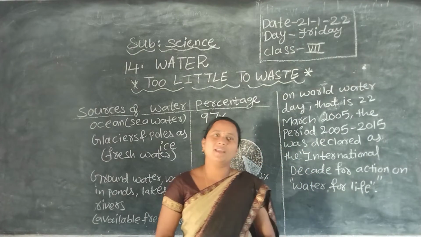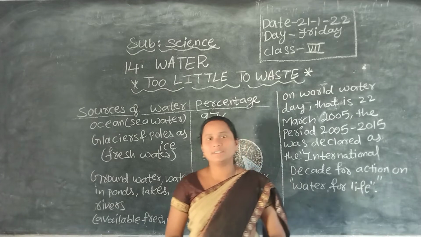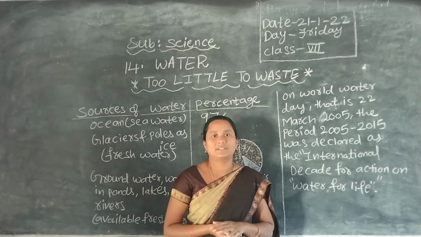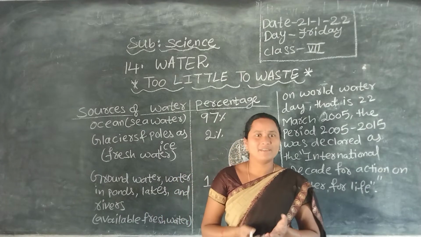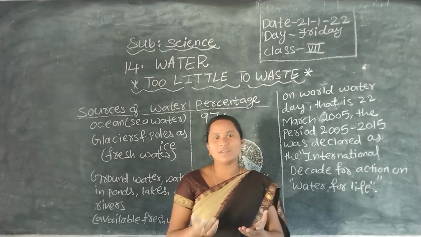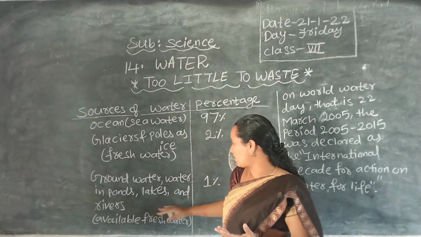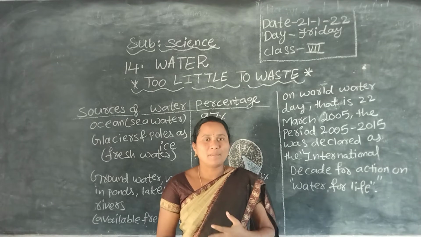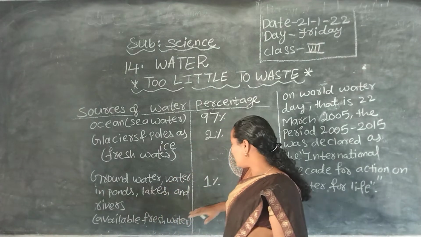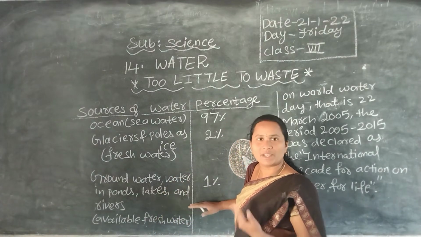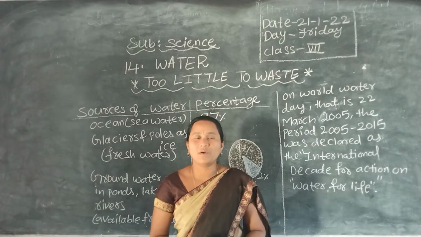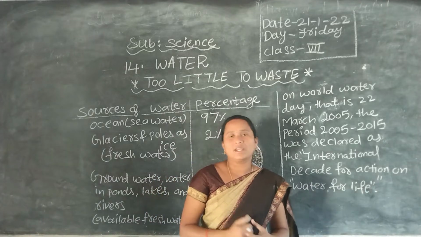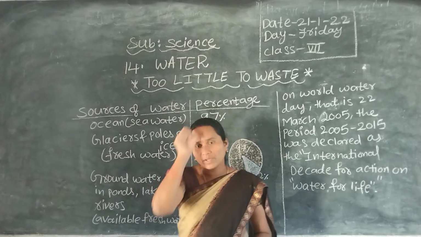Now could you say whether the sentence is correct or not? The water is very precious. Yes or no? The availability of water is only 1% now. Compared to the land portion, the water we are getting is very little. So now we have to save water and use water very carefully.